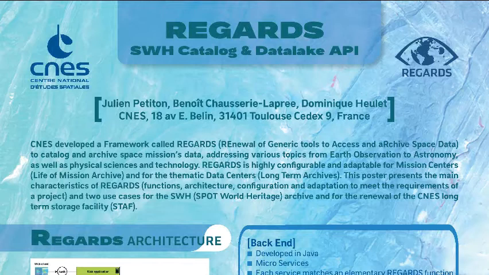Regards allows to catalog and archive space mission data, addressing various topics from Earth observation to astronomy, as well as physical sciences and technology. Regards is highly configurable and adaptable for mission centers, life of mission archive, and for the thematic data centers, long-term archives. This poster presents the main characteristics of Regards: functions, architecture, configuration, and adaptation. Two use cases are also presented. Firstly, Spot World Heritage Catalog, and secondly, the renewal of the CNES long-term storage.